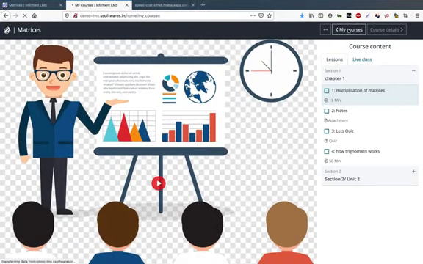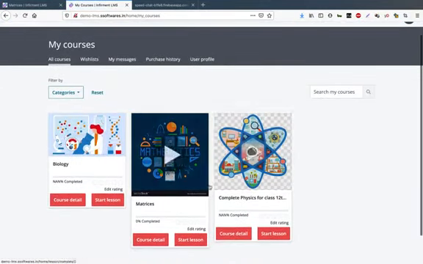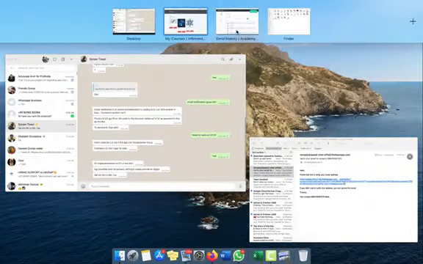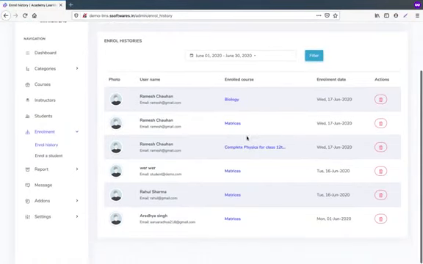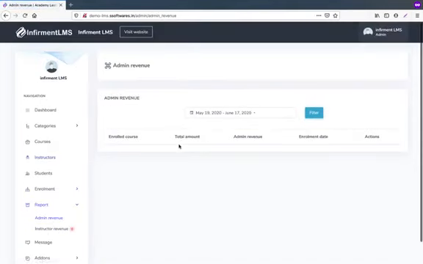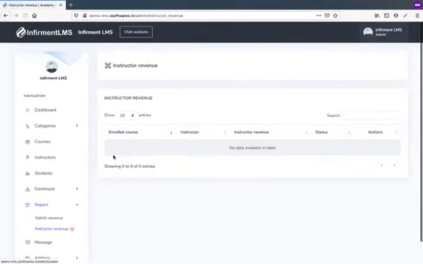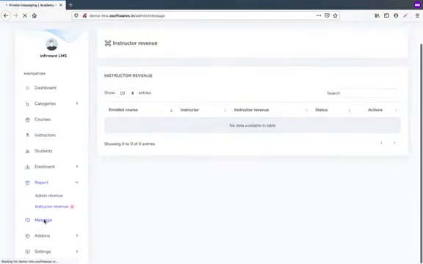See, I will hit my course, and the course which I enrolled for him is in his my course section. Okay, coming again to the point, here you can manually enroll any student. In the report section, you will see all the revenue reports, all the performance reports of instructors and students, all those messages.